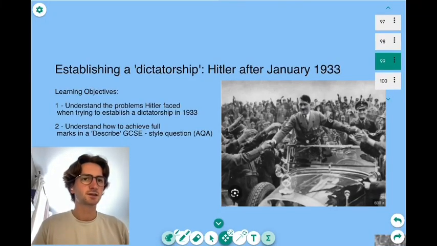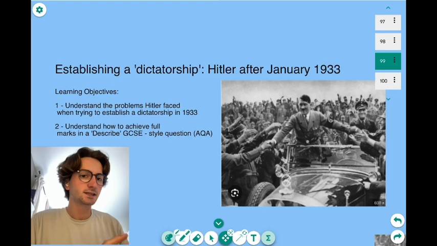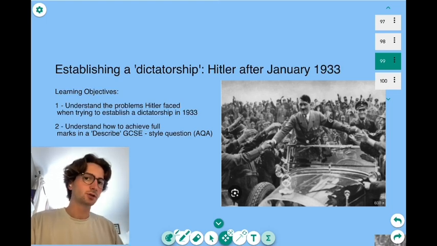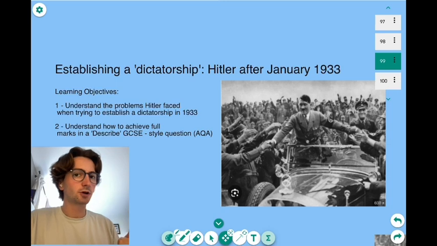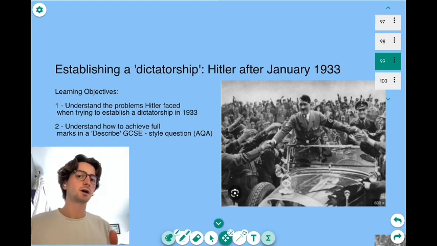Okay, so today we're learning about how Hitler established a dictatorship after January 1933. So we've got two learning objectives. First, understand the problems that Hitler faced when trying to establish a dictatorship in 1933. Second, understand how to achieve full marks in a describe GCSE style question.